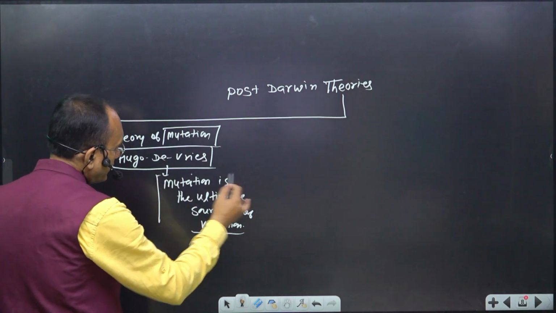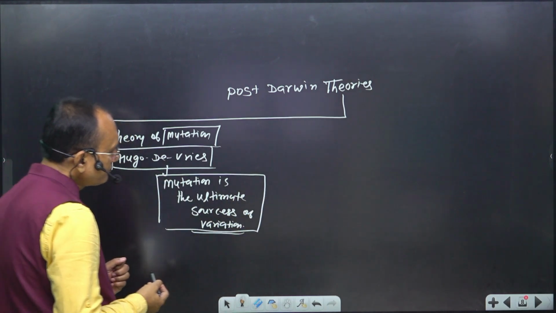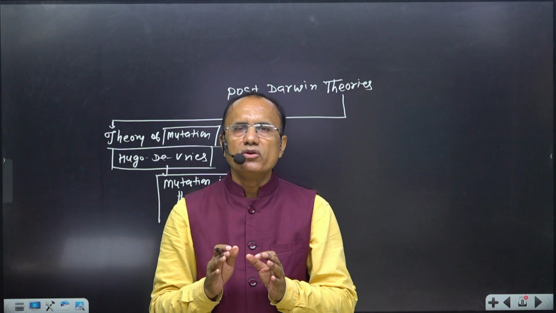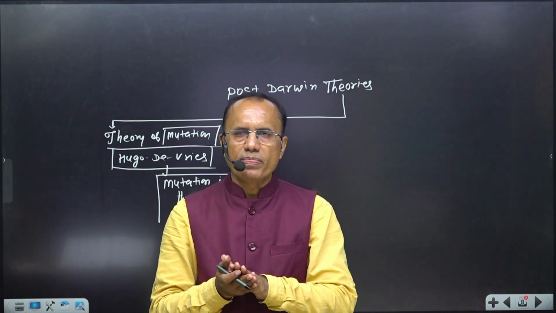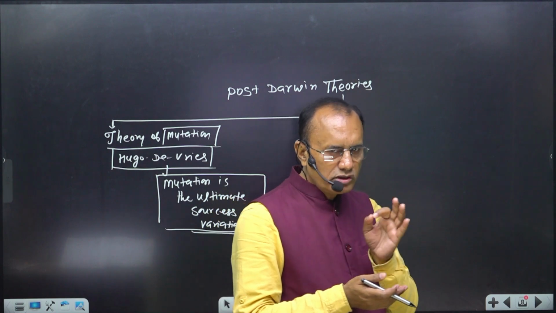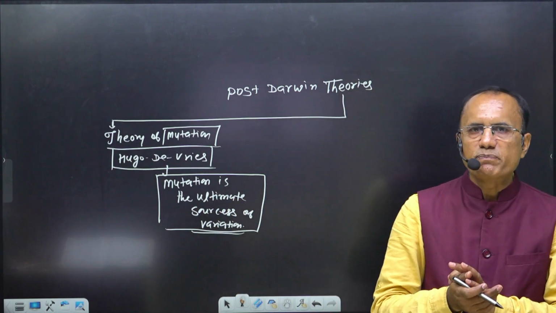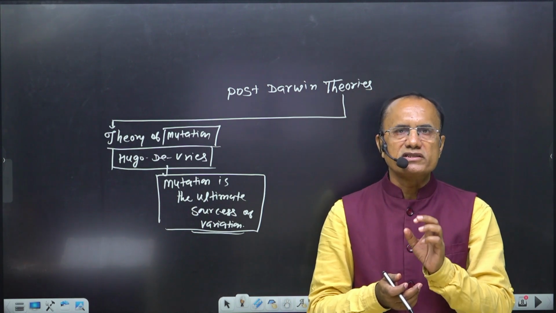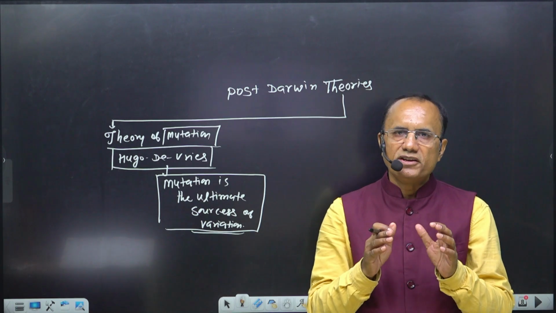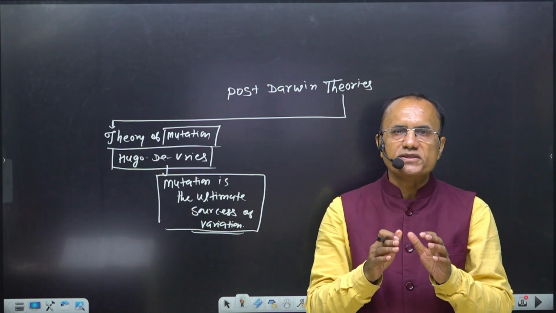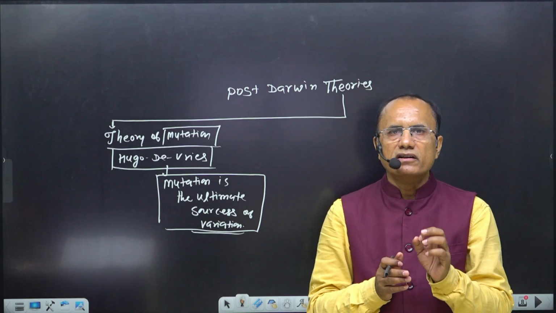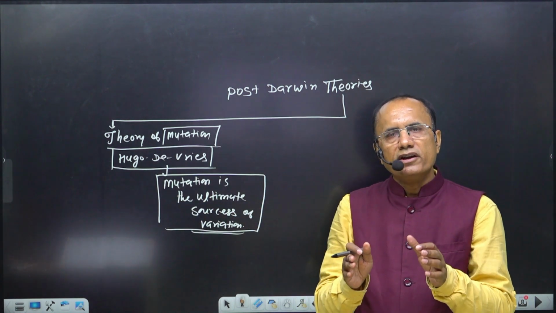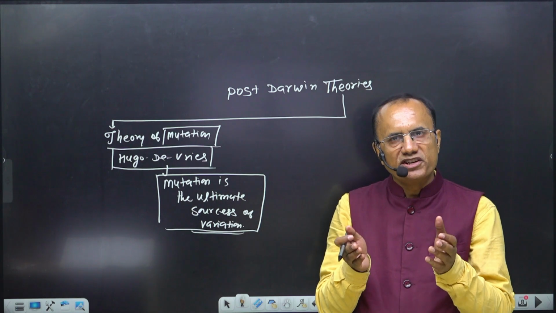So that was the theory which is known as the theory of neo-Darwinism and post-Darwinism, because through that theory, Hugo de Vries explained the sources of variation. In Darwin's theory of natural selection, the role of variation is very important, but Darwin could not explain how variation occurs. Therefore, that theory is included in the theory of neo-Darwinism or post-Darwinism.